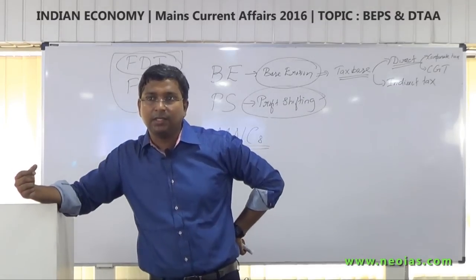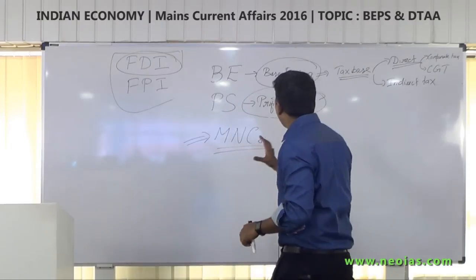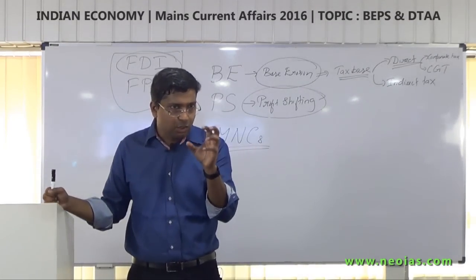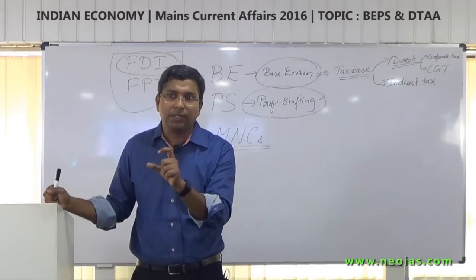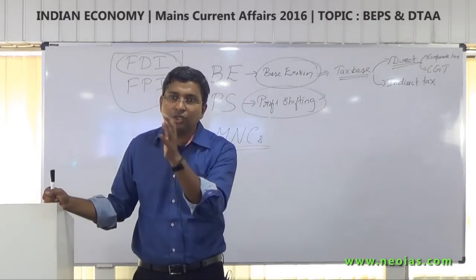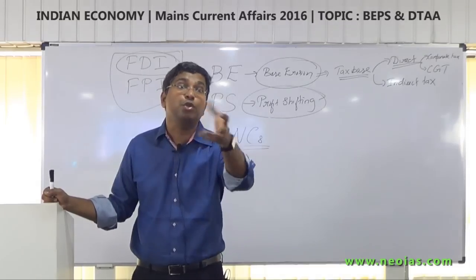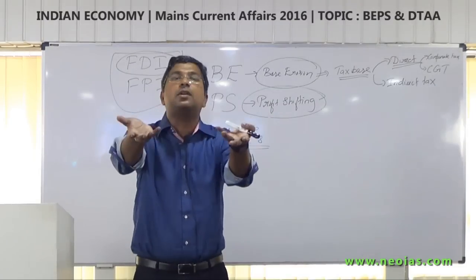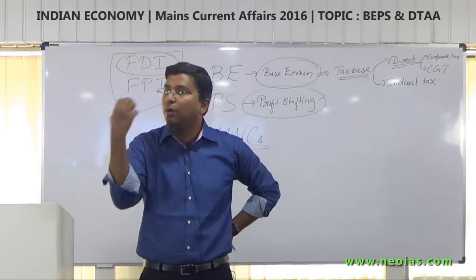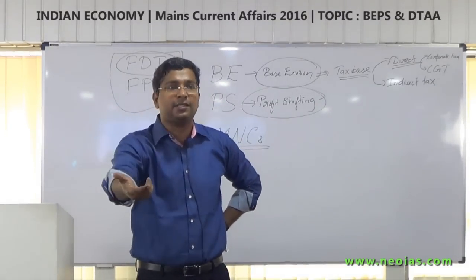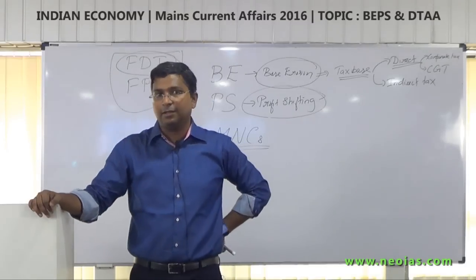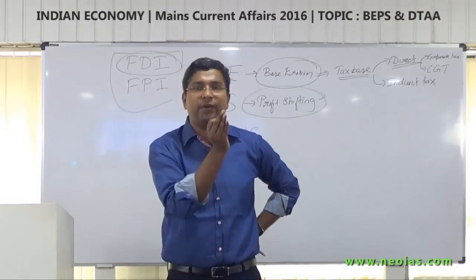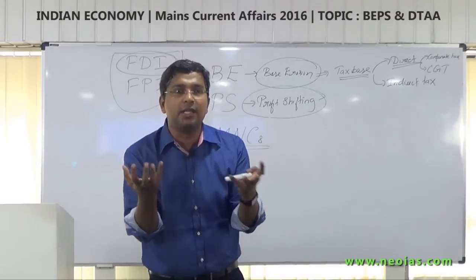I'll just explain this. Base erosion and profit shifting is basically a strategy used by multinational companies where they shift their profit from the source country. Source country means the country where they have produced the income. Where you produce the income, there you have to pay tax, but they will not pay tax there. They will brilliantly shift the profit, and what will happen to the source country?